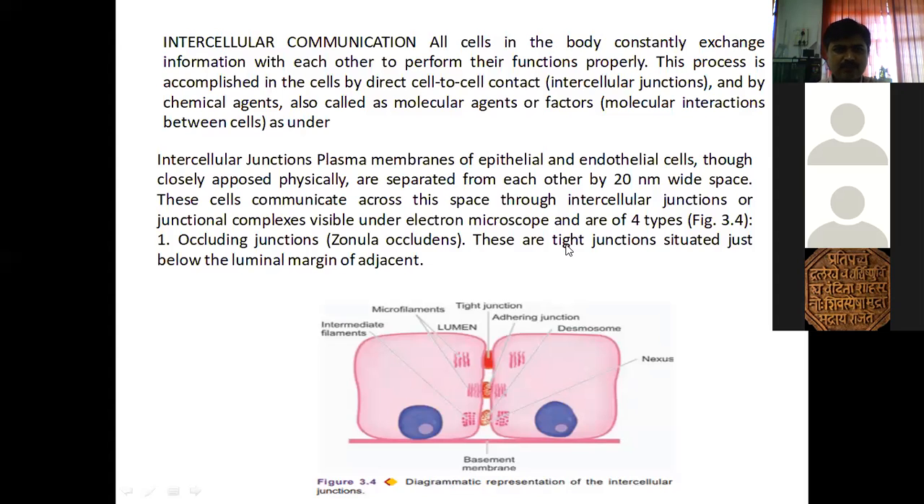Now we are covering this particular part. These are tight junctions, occluding junctions or zonula occludens, OJ or ZO. These tight junctions are situated just below the luminal margin of adjacent cells.